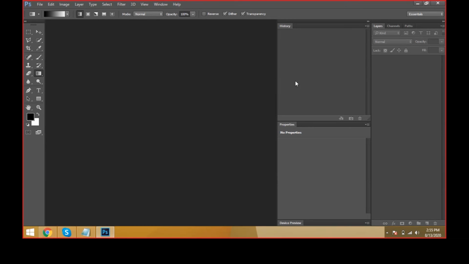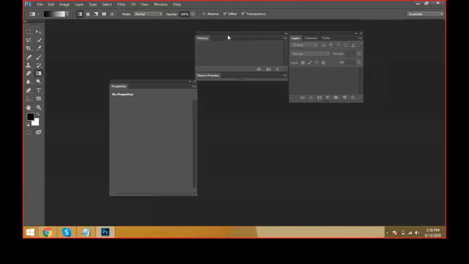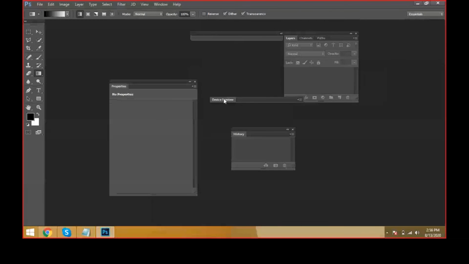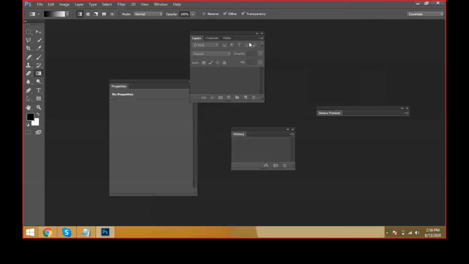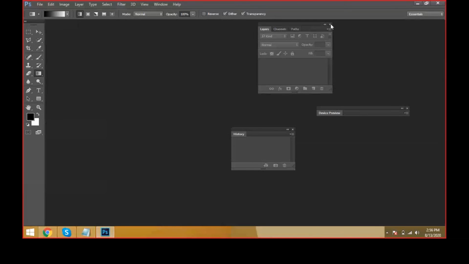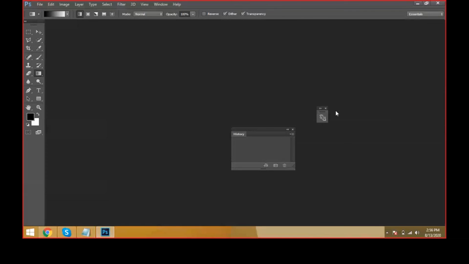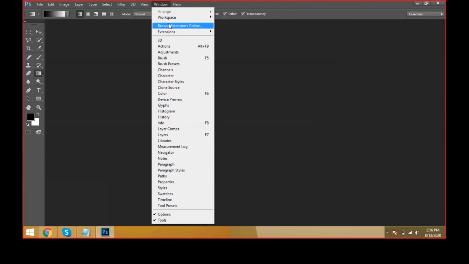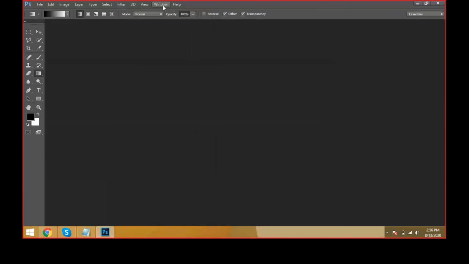We work on designs in parallel with these panels, and mainly we use the very important ones. I can take the tools palette like this and close it, friends. Now no palettes are there, so I have to reset my palettes.